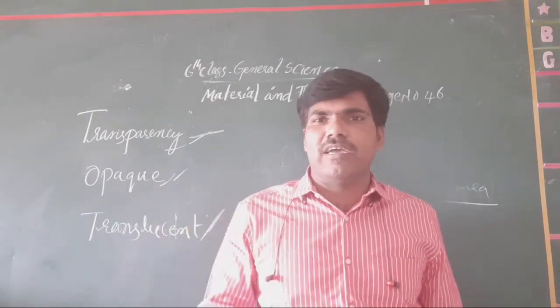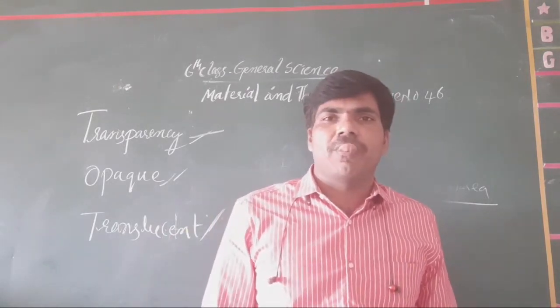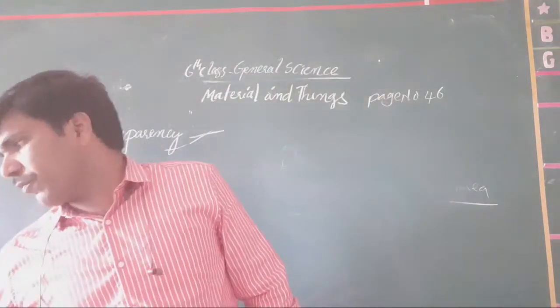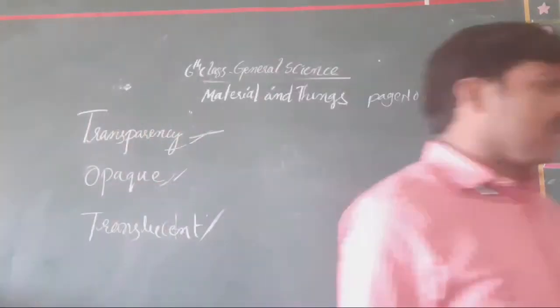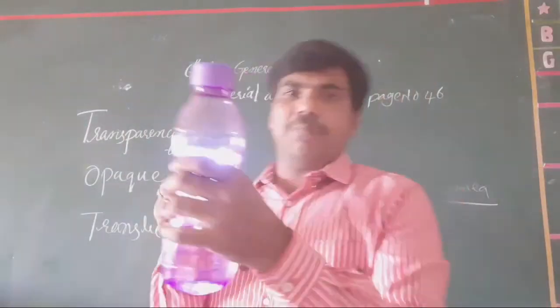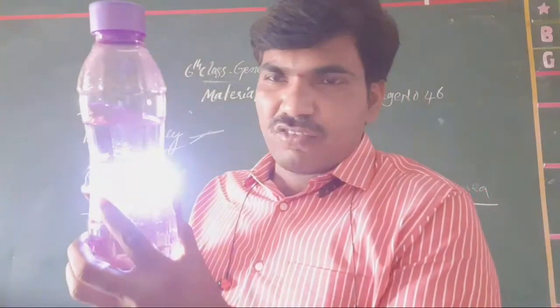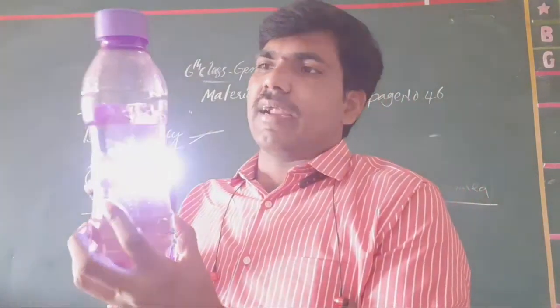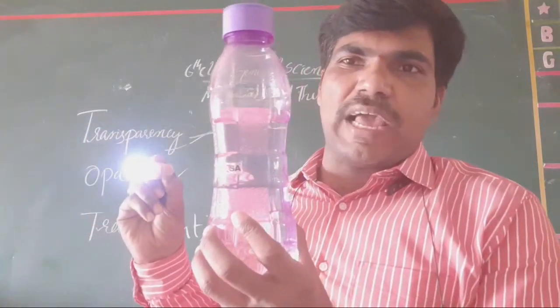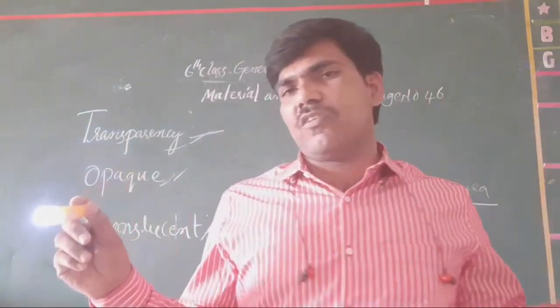Whatever type of oil you take, it is not a problem. This type of media is called transient media, with transient nature. Suppose when you take light, this much clarity is there, without this bottle.